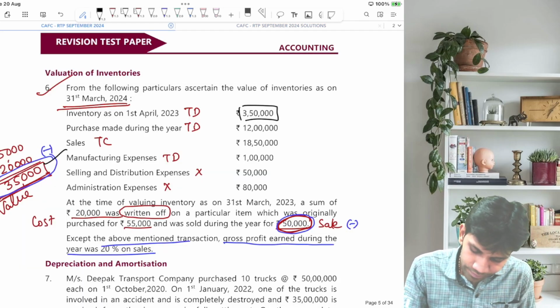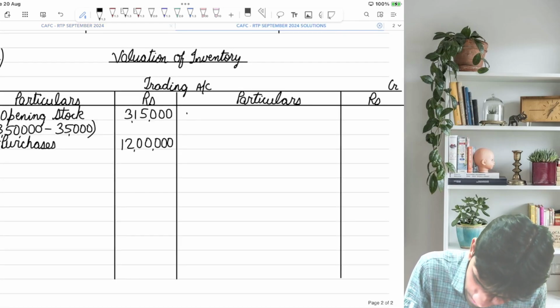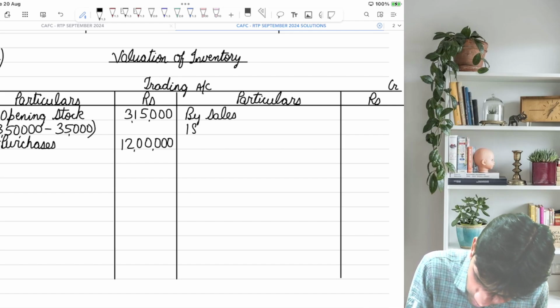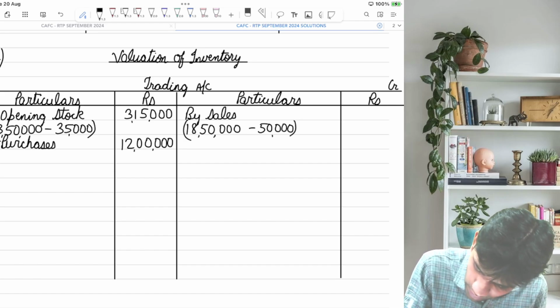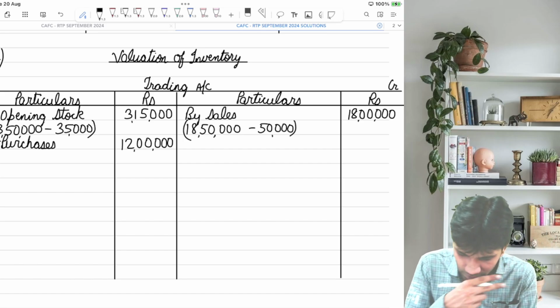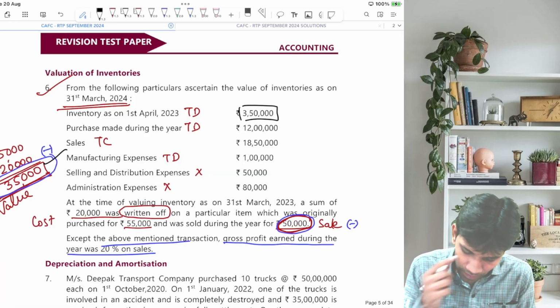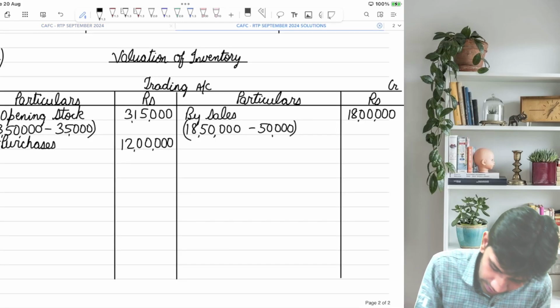Next, by sales 1850. Now these abnormal goods were sold, so we need to remove it from sales, and from sales we remove the selling price. So my revised sales are 18 lakhs. Next, we have the manufacturing expense of 1 lakh.